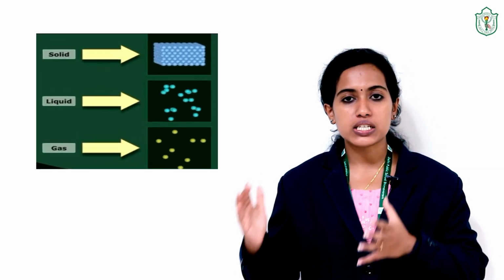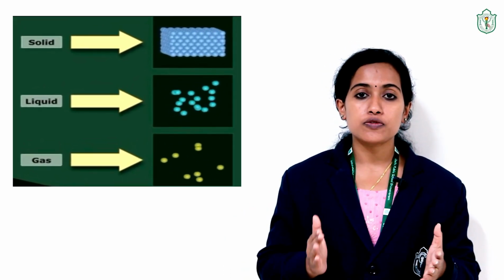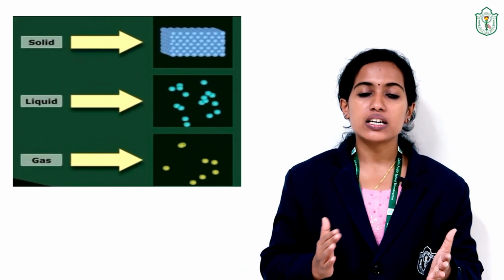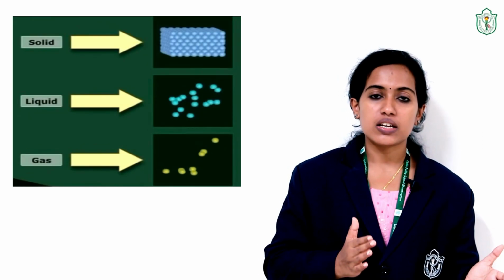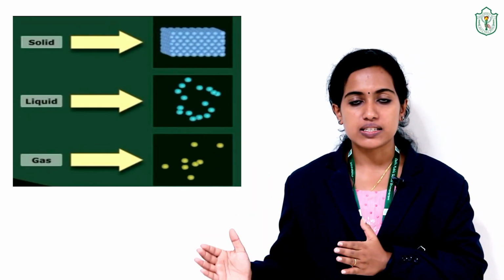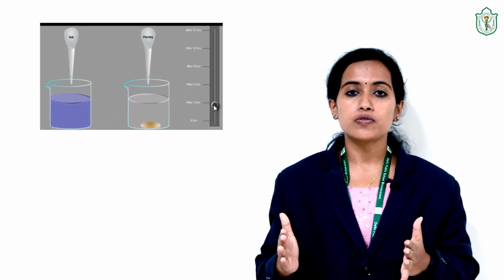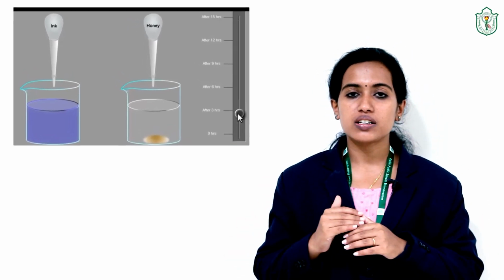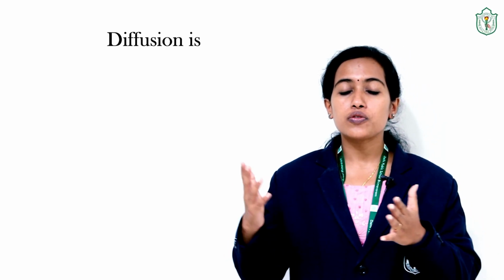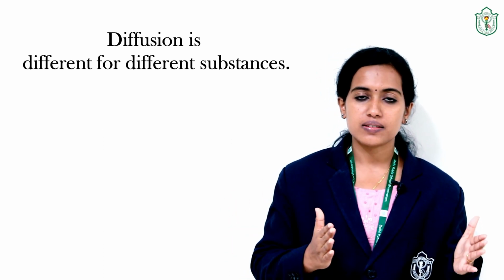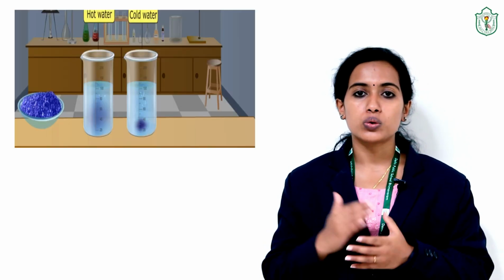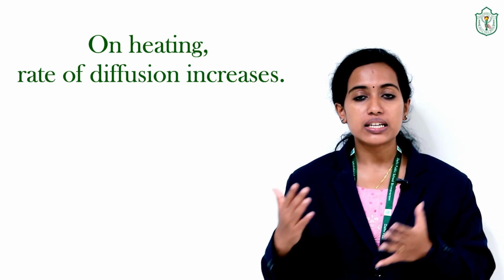From this, what can we say? Diffusion is more for gaseous particles and it is less for solids. We can say that diffusion is less for solids when we compare it with liquids and gases. In the second activity, we could see that diffusion was different for honey and blue ink. From this, we can say that diffusion is different for different substances. In the third activity, we could see that diffusion was faster in hot water. So here we can say that on heating, the rate of diffusion increases.